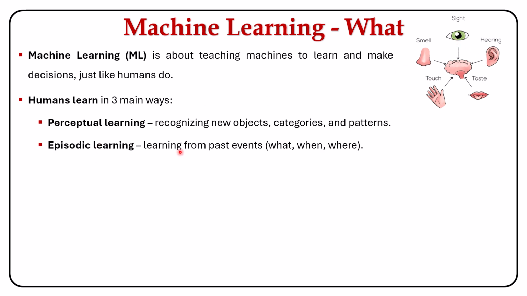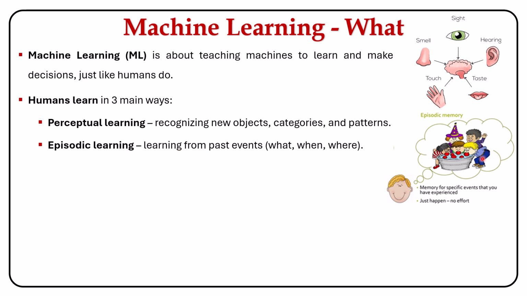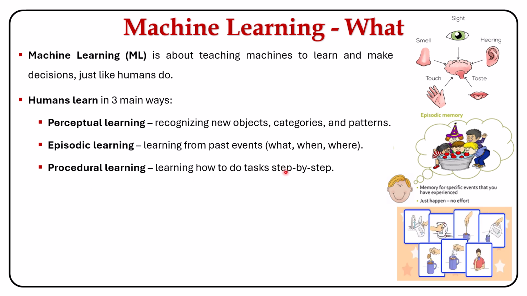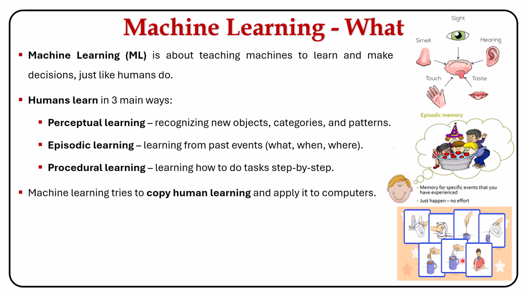Episodic learning is learning from past events that have happened. Where it happened, how it happened, what happened there, all those things come under episodic learning. Next comes procedural learning. Here, we learn how to do a task in a step-by-step process. If you want to make a cup of tea, first we need to have water in a jug and boil the water. Then we need to dip the tea packet inside it. And we need to add the necessary milk and sugar. And finally, we can have a delicious cup of tea. This is what is called procedural learning.